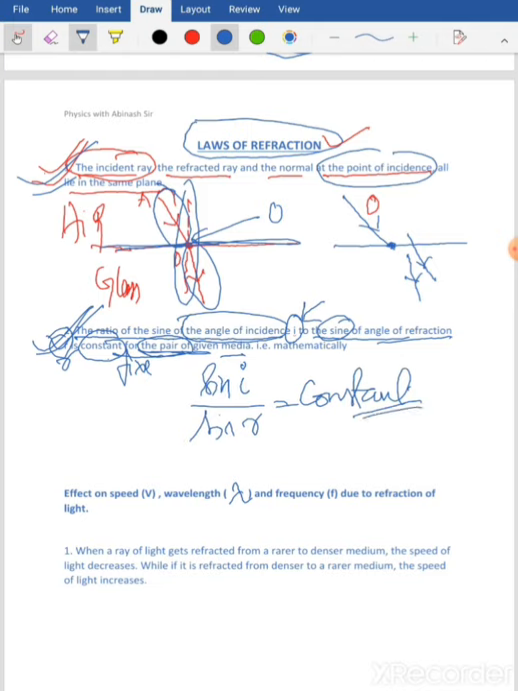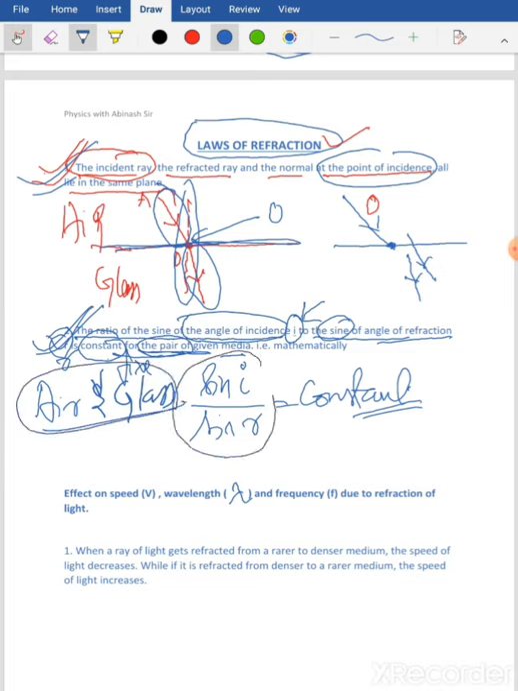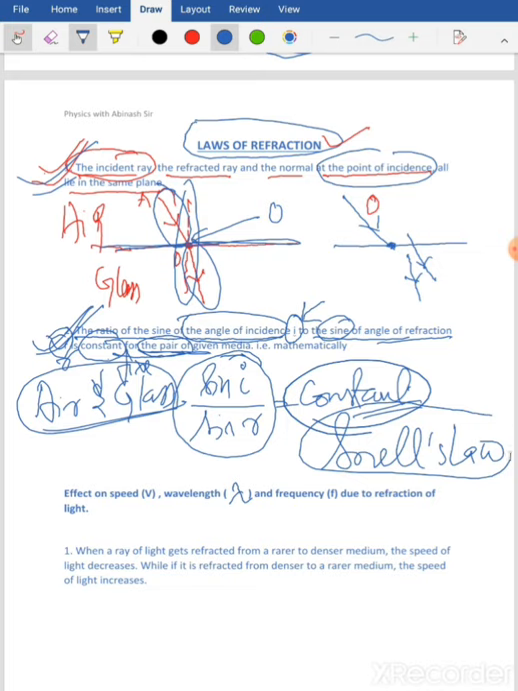For example, if the pair of media is air and glass, then for this given pair, the ratio of sine of I to sine of R is always constant. So this is what the second law says. This law is also called Snell's law. The other name given to this is Snell's law. All right, are you getting my point?